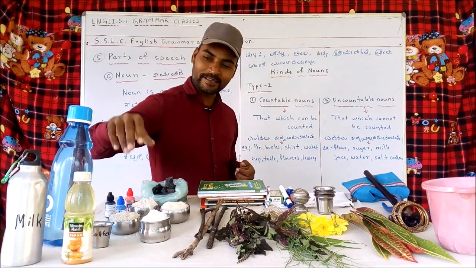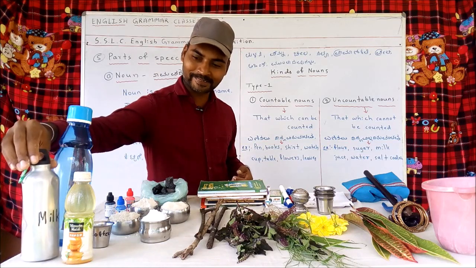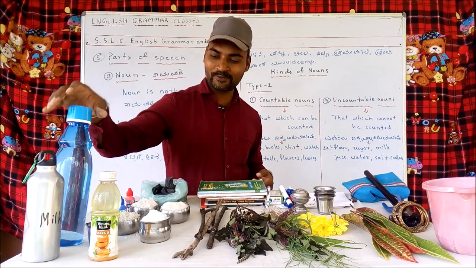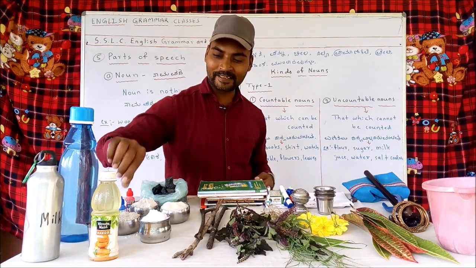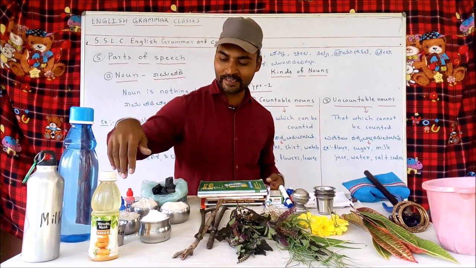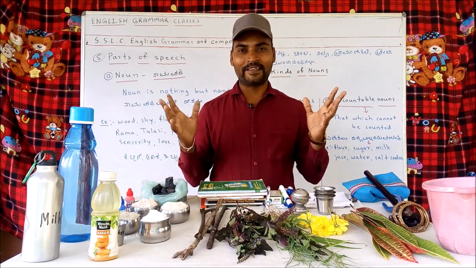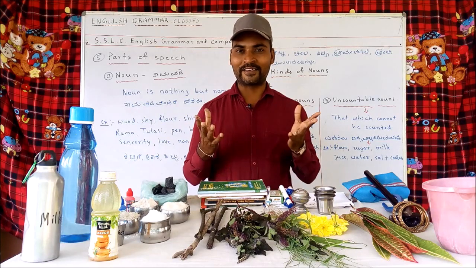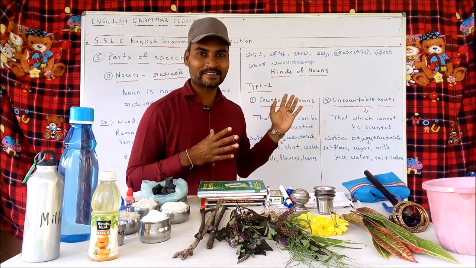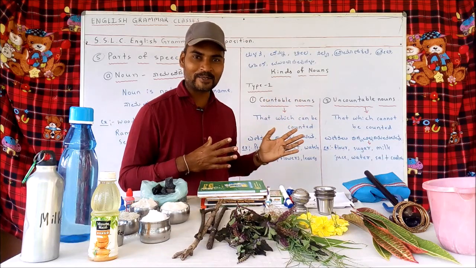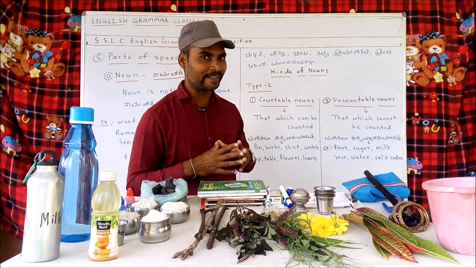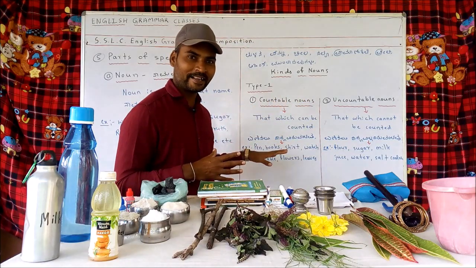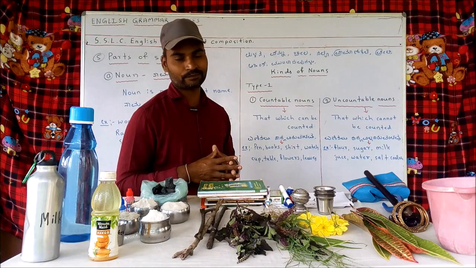And then milk. Can we count this milk? No. Then juice. Can we count the juice? Then water. Can we count the water? Then coffee. Can we count the coffee? Ink. So many things and objects are there in nature that we cannot count. So this is what countable nouns and uncountable nouns are. Now let us look at the other kinds of nouns. This is type 1. Let's look at type 2 kinds of nouns.